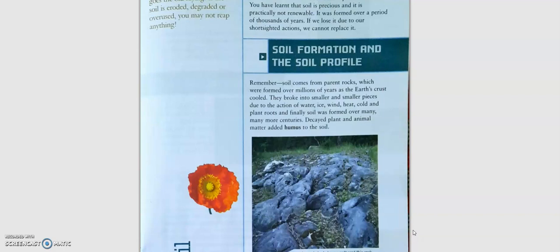The plants and animals that are dead keep on getting buried into the soil, and by the action of bacteria on their dead bodies, it adds humus to the soil. You know already that humus is the matter which adds fertility to our soil.